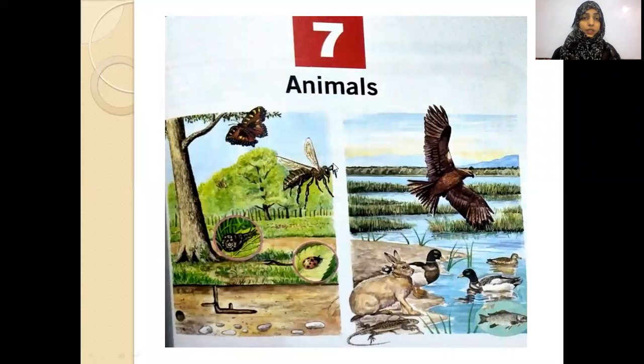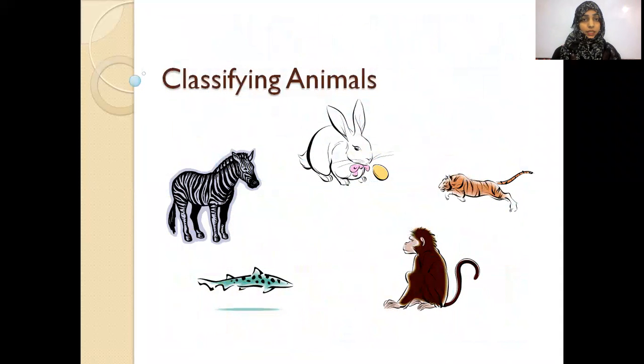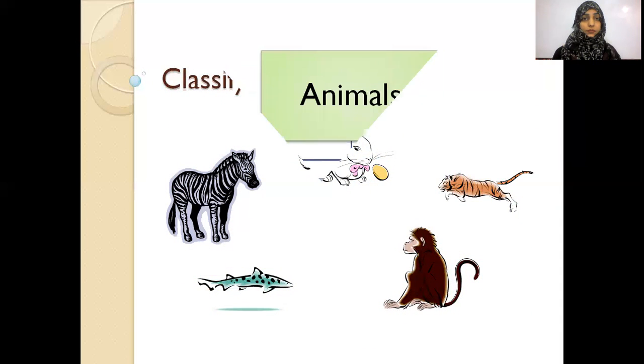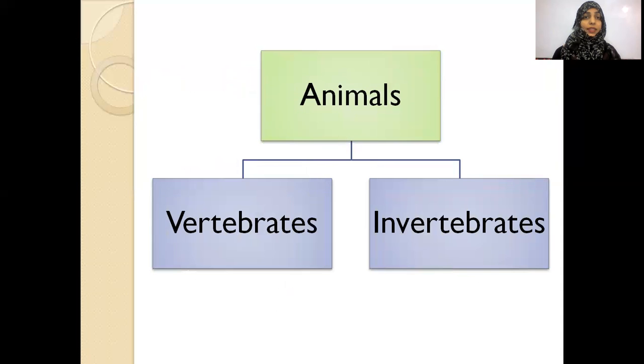Scientists have categorized these animals in two basic categories. First is invertebrates and the other is vertebrates. Now, how have scientists classified them and why?